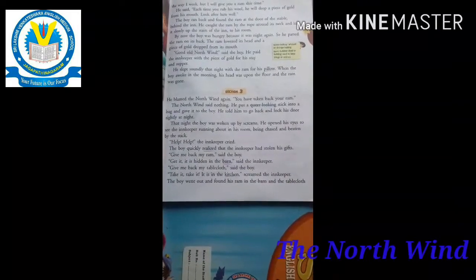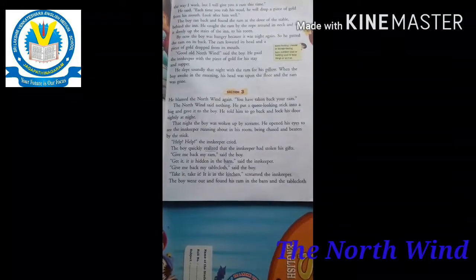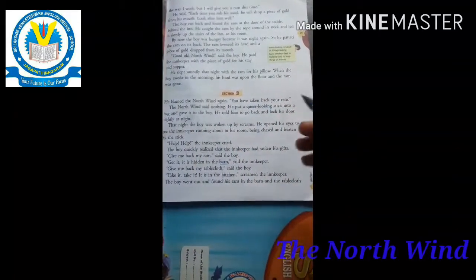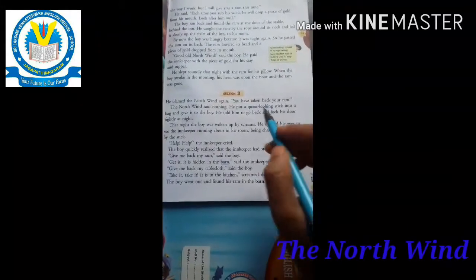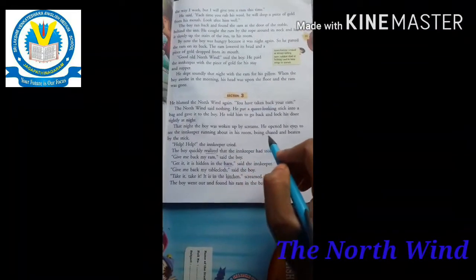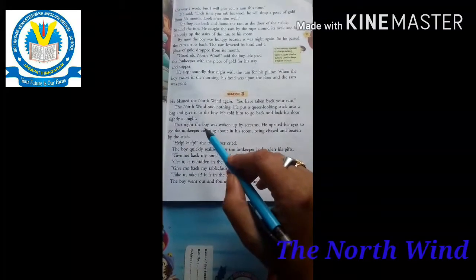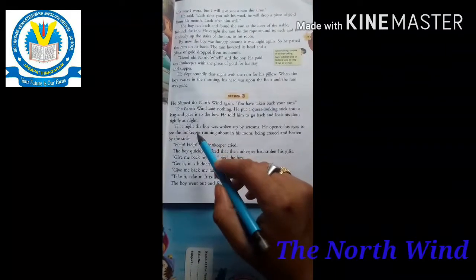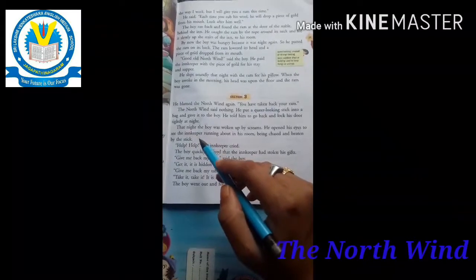That night the boy was woken up by screams. He opened his eyes to see the innkeeper running about in his room. What is the innkeeper doing? He is running about in his room, being chased and beaten by the stick.